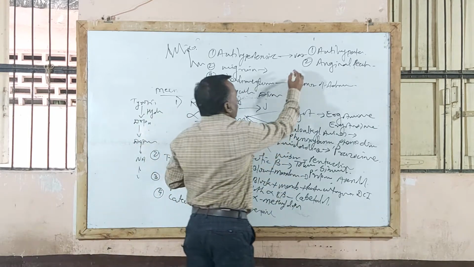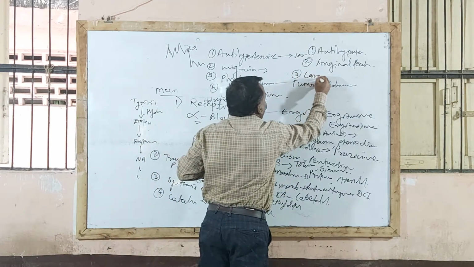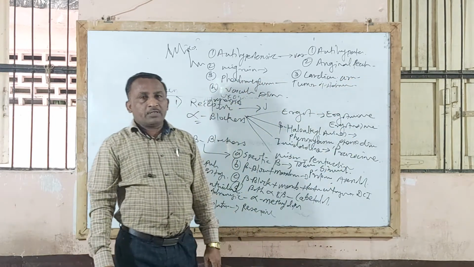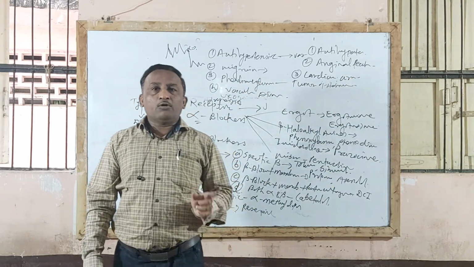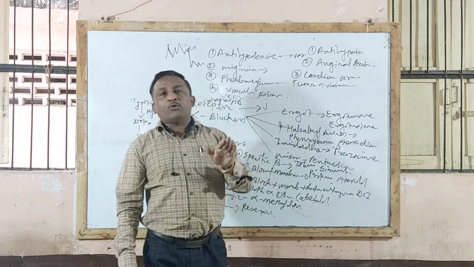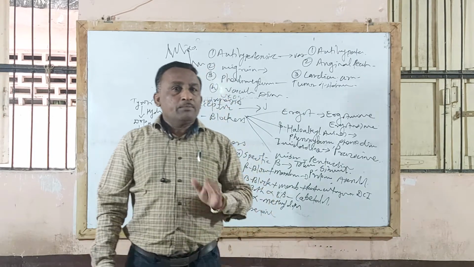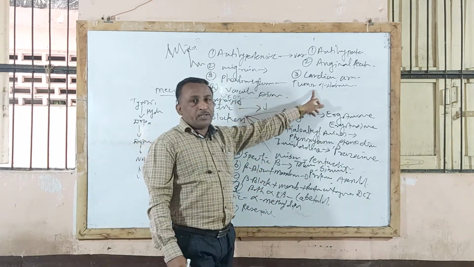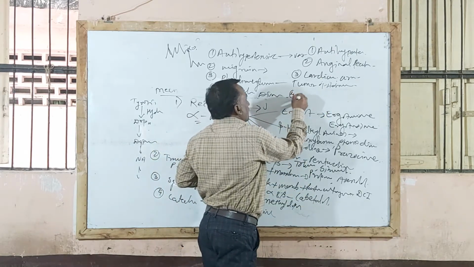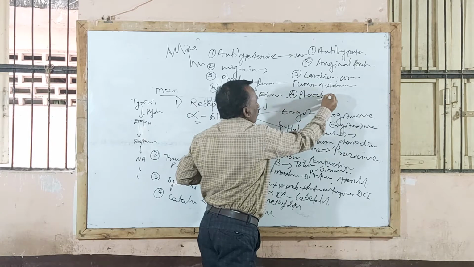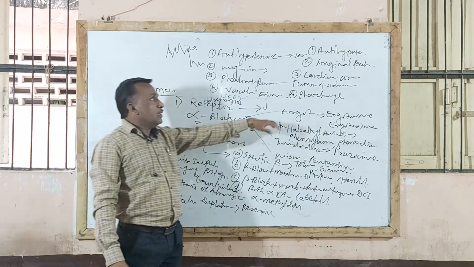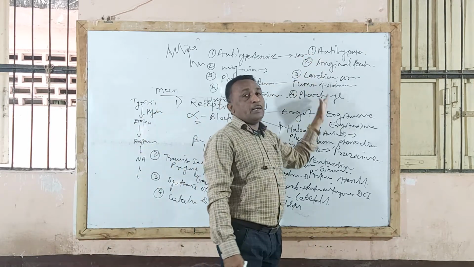In addition to this, beta blockers are also used as anti-arrhythmic agents, that is, used in treatment of cardiac arrhythmia. Cardiac arrhythmia is nothing but irregularity in heartbeat. So beta blocking agents, by producing a myocardial depression action, are used in treatment of cardiac arrhythmia, that is, used as anti-arrhythmic agents also. In addition to this, beta blocking agents are also used in treatment of pheochromocytoma, same as alpha blocking agents. So these are the therapeutic uses of beta blocking agents.